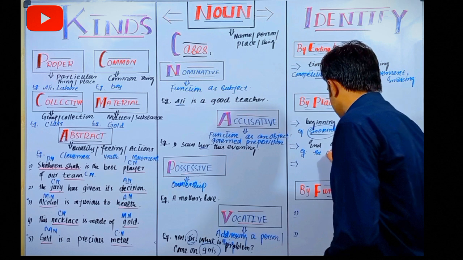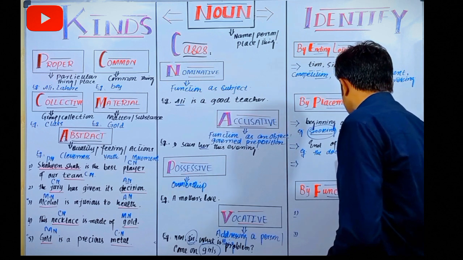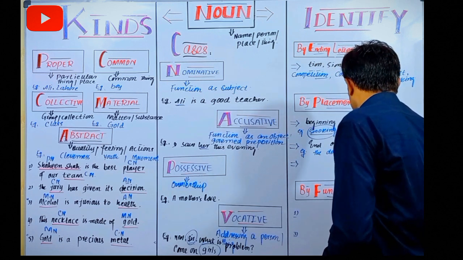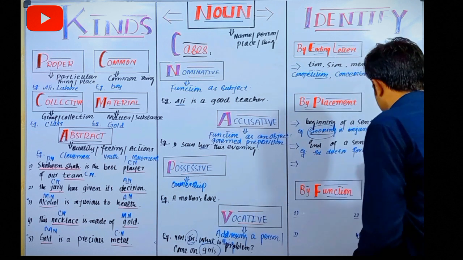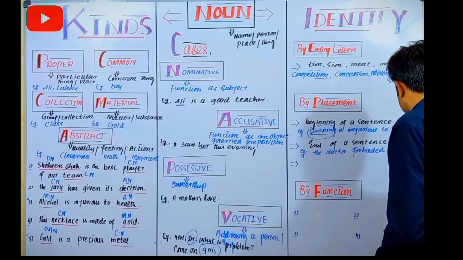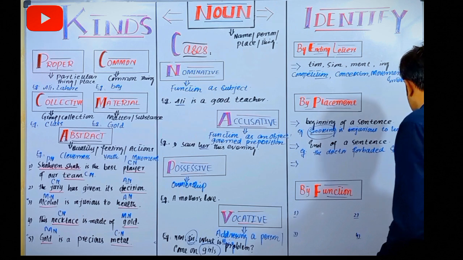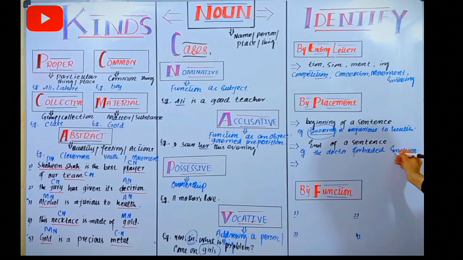The doctor forbade smoking. Now look here, position of noun is at the end of sentence, and we can identify it by placement at the end of the sentence.